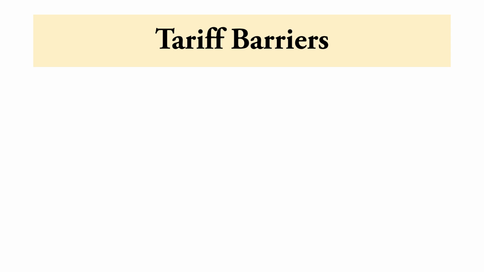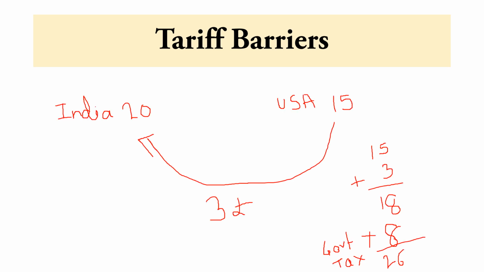Tariff barrier. Tariff is a tax which is imposed by a nation or by the government on an imported good. It may be charged per unit, such as per barrel of oil or per new car. It may be a percentage of the value of a good, such as 5%, 10%, or maybe a combination. Okay. Here we can take an example.